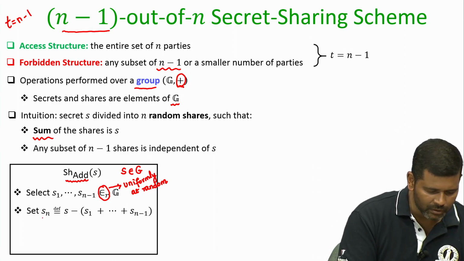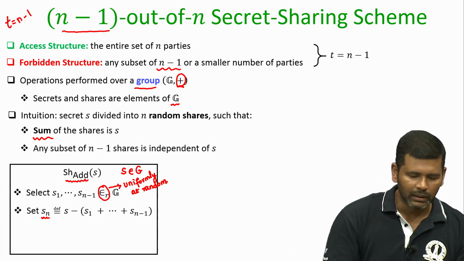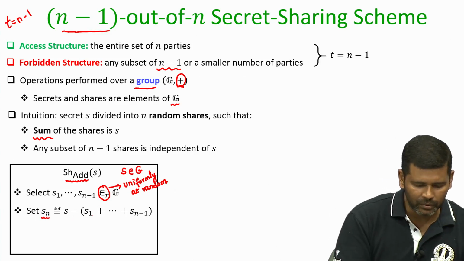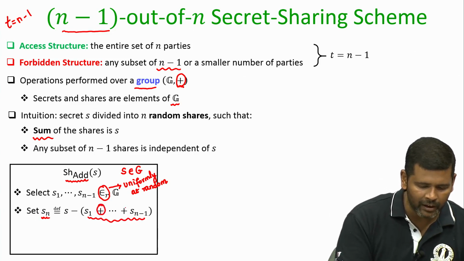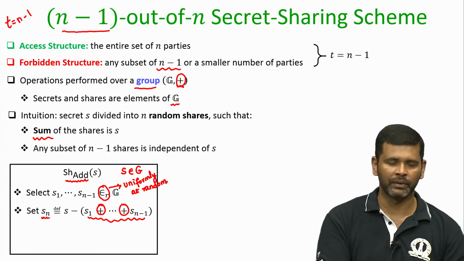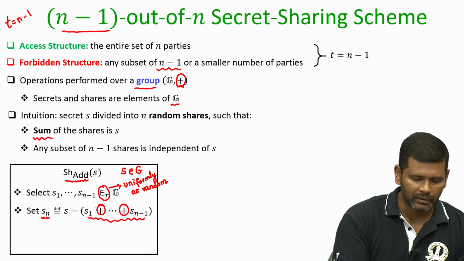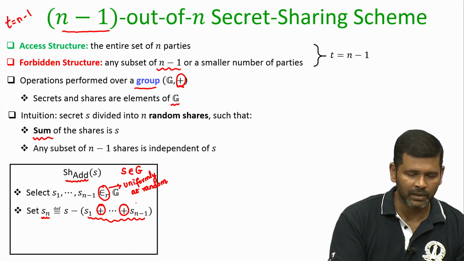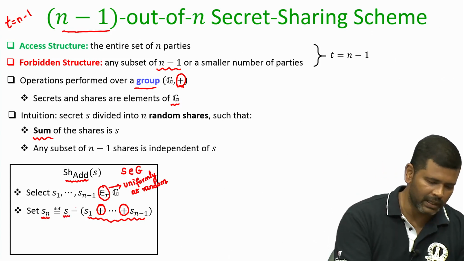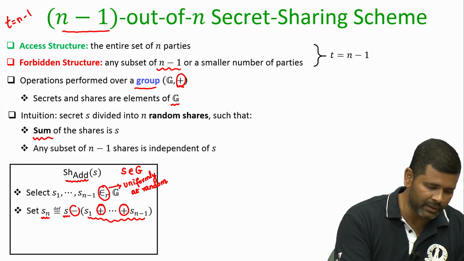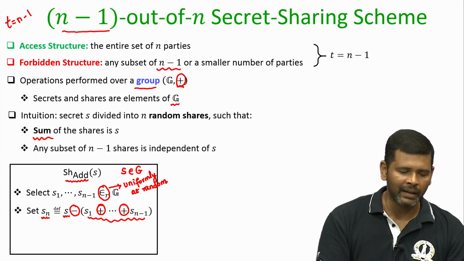Now, we have to define or compute the value of the nth share. The nth share is computed as follows: you add the first n minus 1 shares, and by adding I mean as per the underlying group addition operation. You compute the additive inverse of S1 plus S2 plus up to S n minus 1 and add it with your secret S, because the interpretation of this minus operation depends upon your underlying group. Here it means basically we are adding the additive inverse.